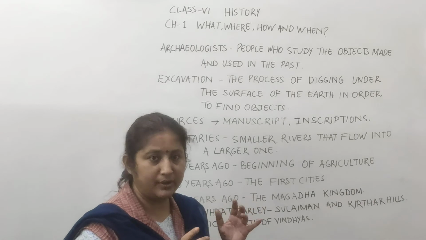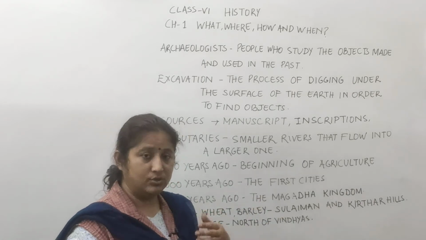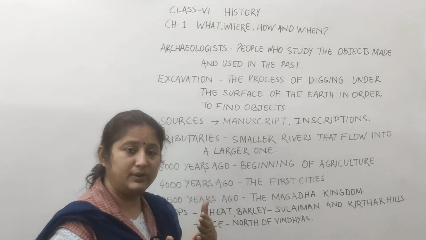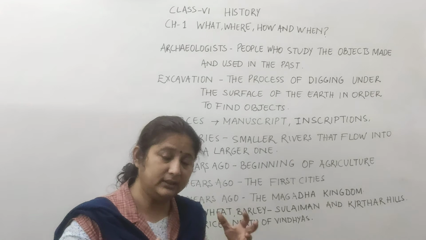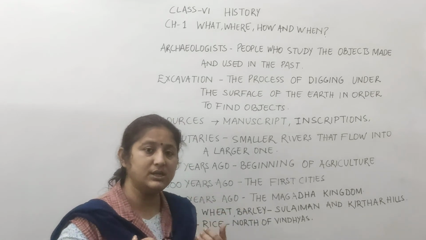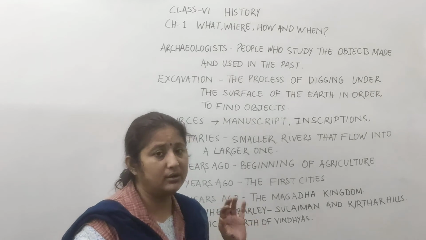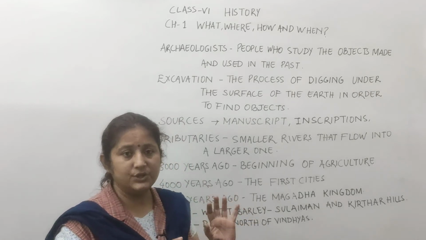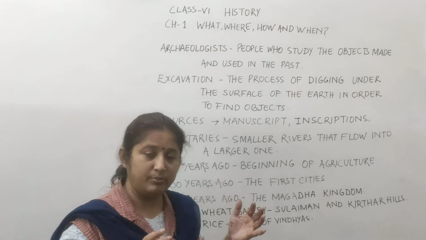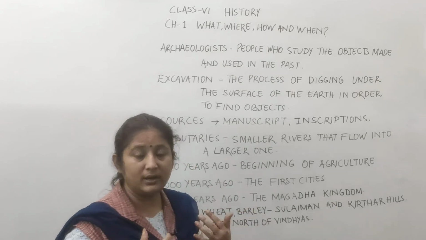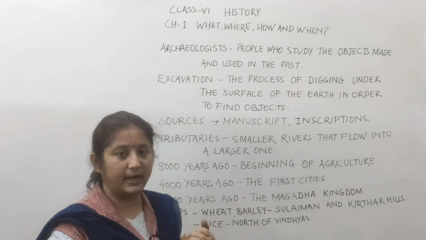because at that time the people were living in the forest, they didn't know how to live in groups or how to live in houses. So the people who used to live in the forest were known as the hunters, and the people who used to gather things or collect things from the forest, because they were completely dependent upon nature. So the things which they got from nature, they were known as the gatherers, because they used to gather things for their livelihood. So earlier men were known as the hunters and the gatherers.